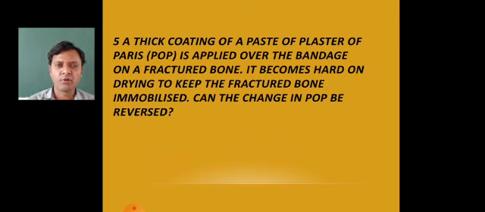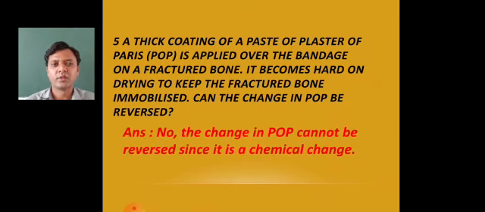You all know, when your hand gets fractured, when your bone gets fractured, the doctor coats it with the paste of plaster of Paris. Your hand is coated with plaster of Paris, that is POP. Now it became hard on drying to keep the fractured bone immobilized. It became hard after some time. Can the change in POP be reversed? What is the answer? No. The change in POP cannot be reversed since it is a chemical change. It is a chemical change, so it will not be reversed.